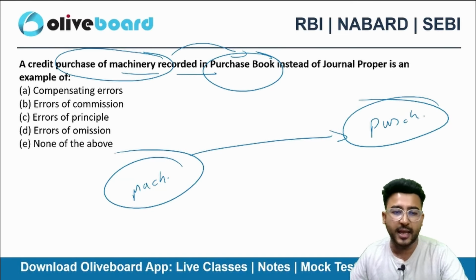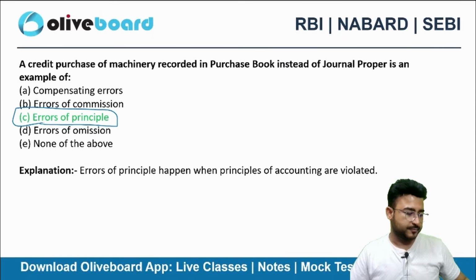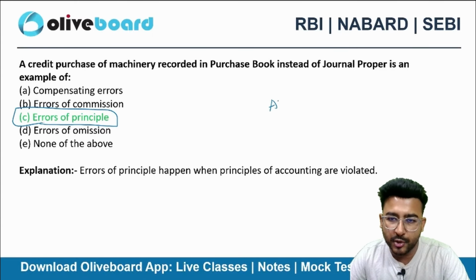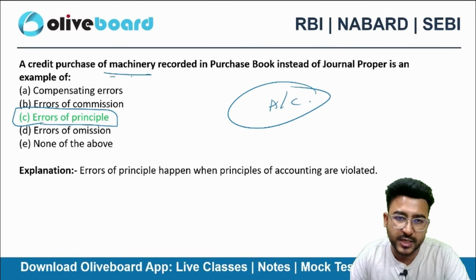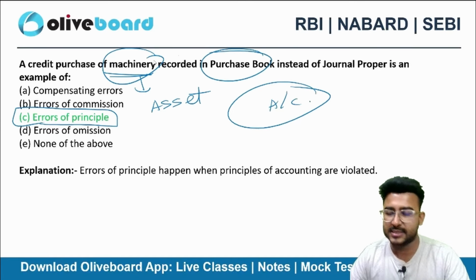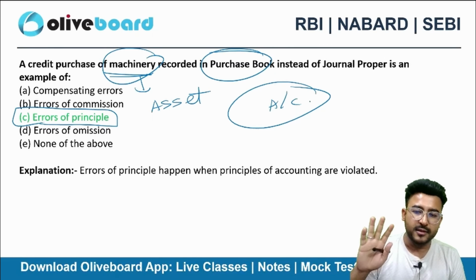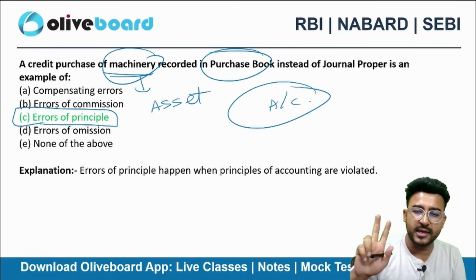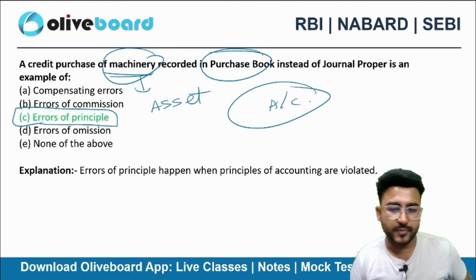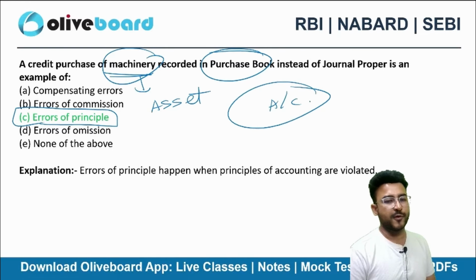This is purely an error of principle. My accounting principle is not correct. The accountant should have booked this machinery as an asset, not as a purchase. I told you in class that the four terminologies, debtors, creditors, purchase, sales, I can use only for my stock, only for my inventories, not for my fixed assets.